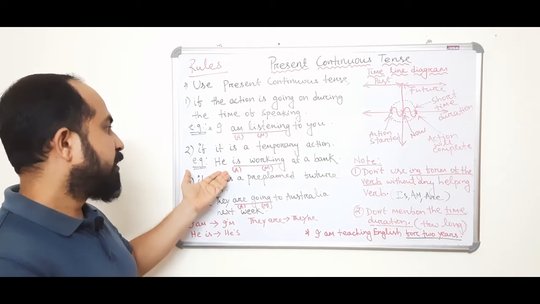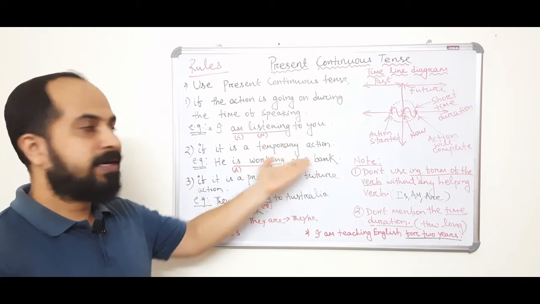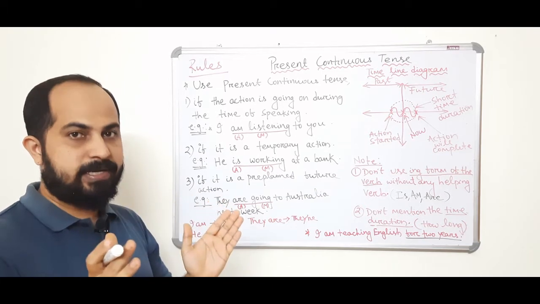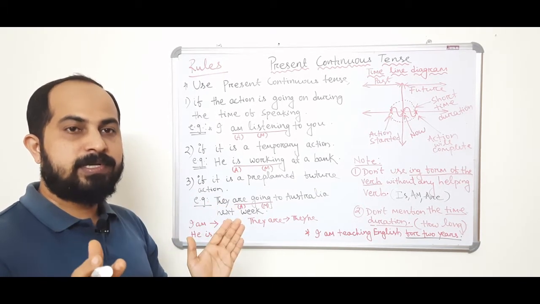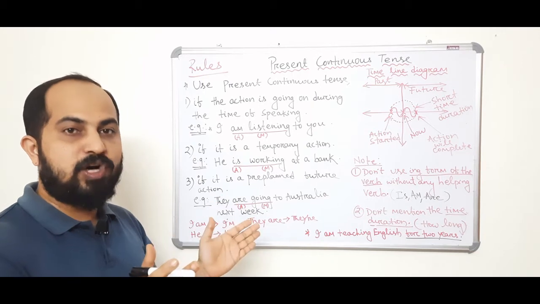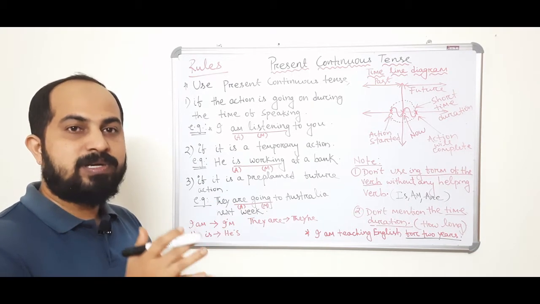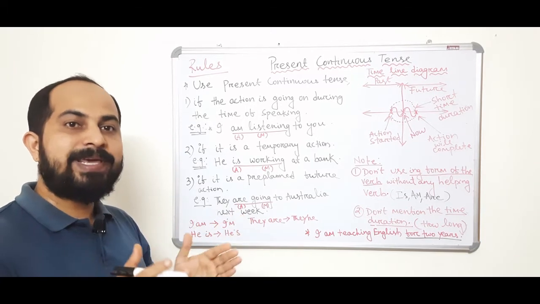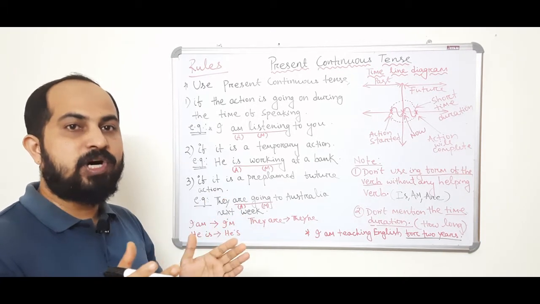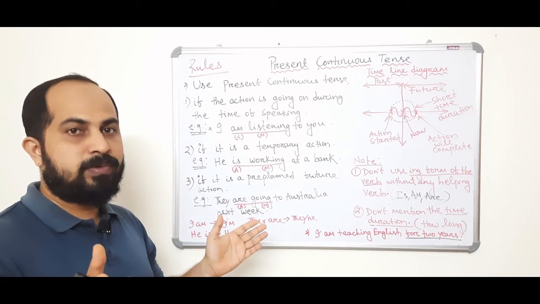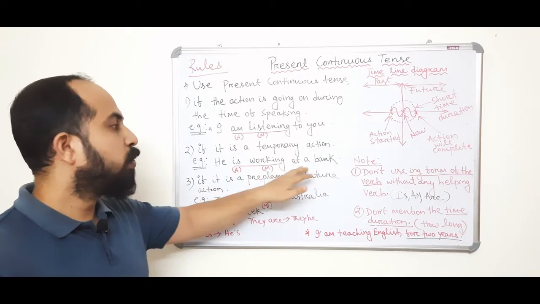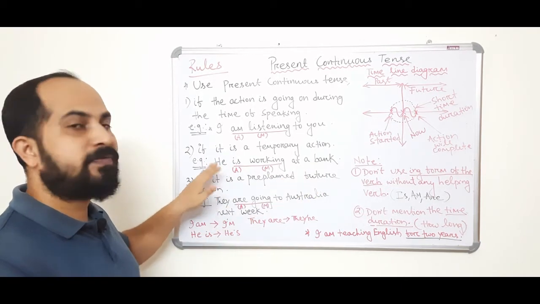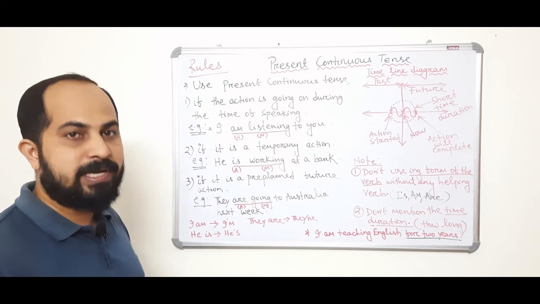I have given an example. He is working at a bank. So he is working at a bank. It is temporary. Short time duration. He is an engineer. He doesn't have any job at present. So he got a job at a bank and he is working there. But when he gets any kind of engineering field job, he is going to leave that job. So he is working at a bank. That's not his permanent job. Okay, then it is temporary. For 2, 3, 4, 5 months it is temporary.